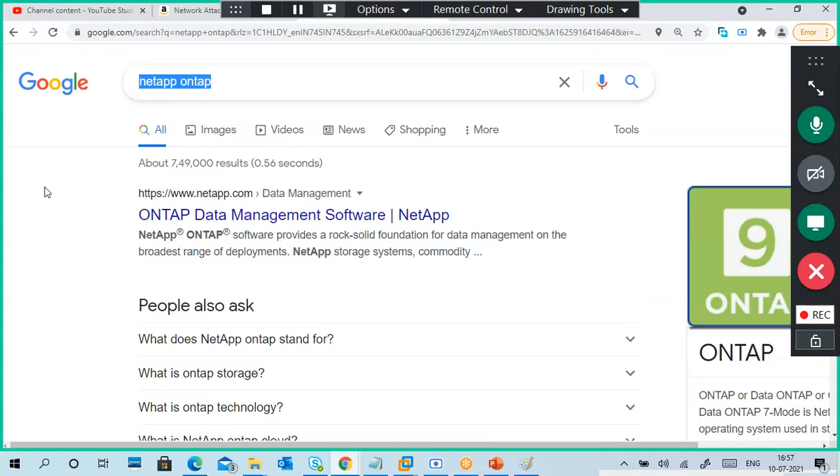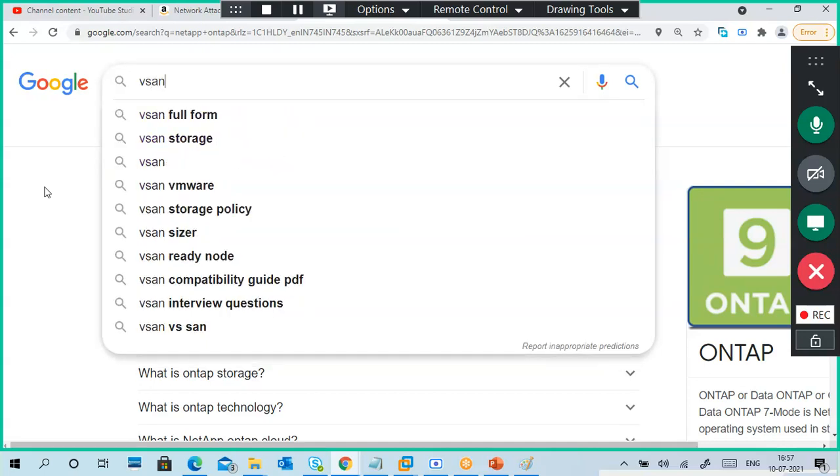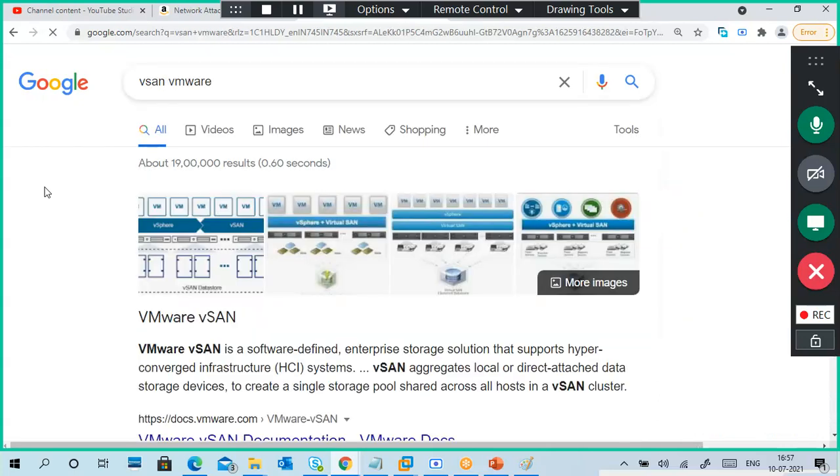The free virtual SAN management is also there. Of course, VMware is giving virtual SAN kind of stuff. Okay, VMware virtual SAN is there.